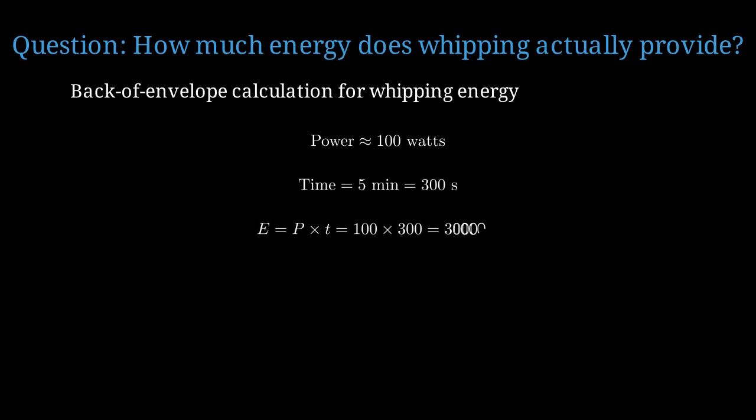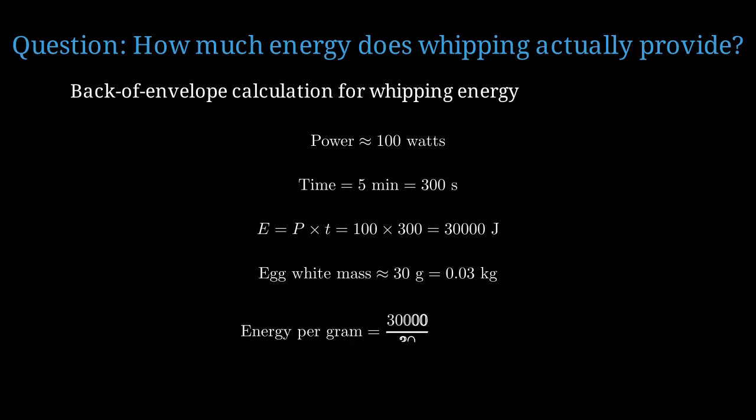Energy equals power times time. 100 watts times 300 seconds gives us 30,000 joules, or 30 kilojoules. A typical egg white has a mass of about 30 grams, or 0.03 kilograms. This gives us about 1,000 joules per gram of egg white. This is substantial energy input, more than enough to denature proteins.